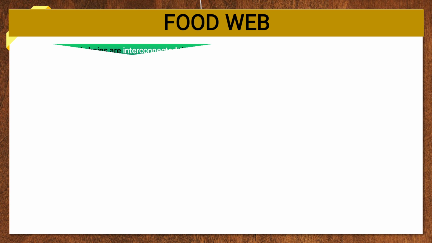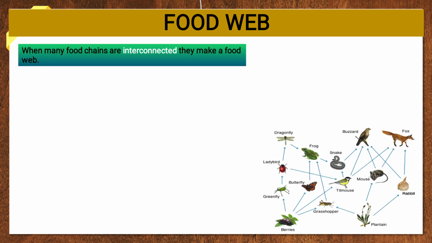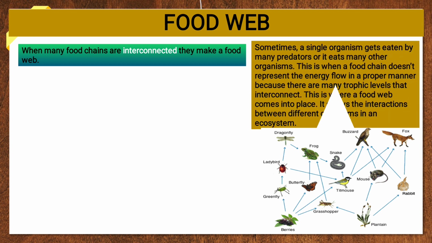Next is the food web. When many food chains are interconnected, they make a food web. As you see in the picture, so many food chains are interconnected. They form a web-like structure. That's why the name given is food web.